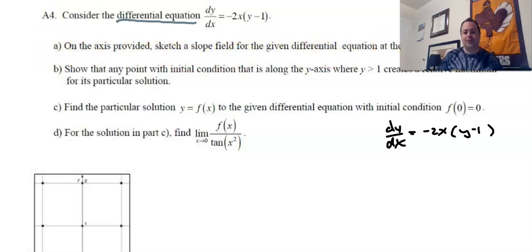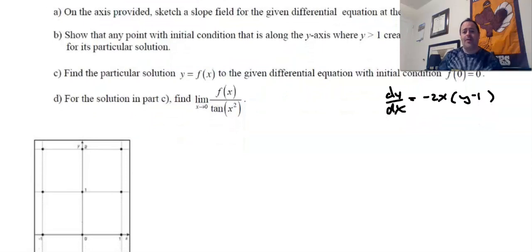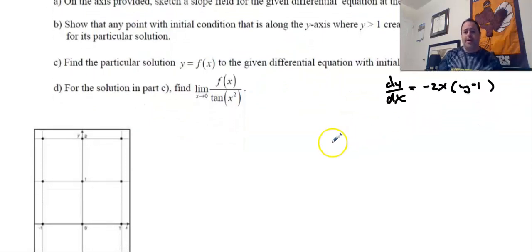equation, and it's asking us for 12 points, and I'm assuming that on the AB exam, they're not going to actually ask for 12. But this is pretty straightforward, because remember, all you have to do is just plug in the points. So when x is equal to 0, then this derivative is going to be 0. This term here is going to be 0, therefore anything multiplied by it is going to be 0. So if x is equal to 0, then my derivative will also be equal to 0.